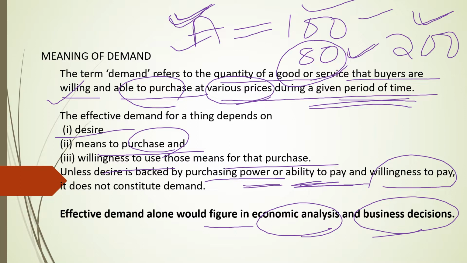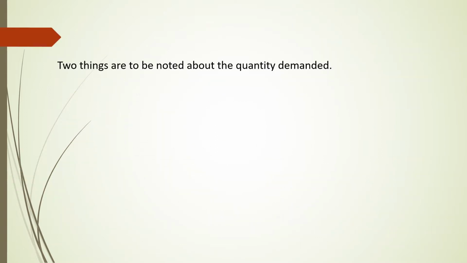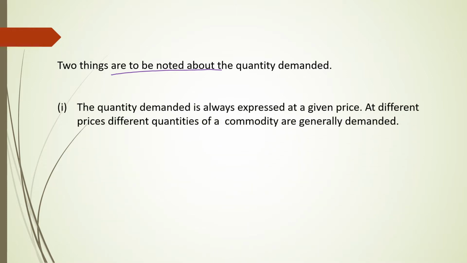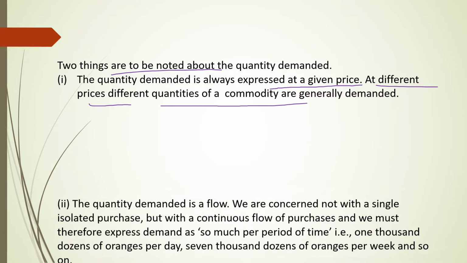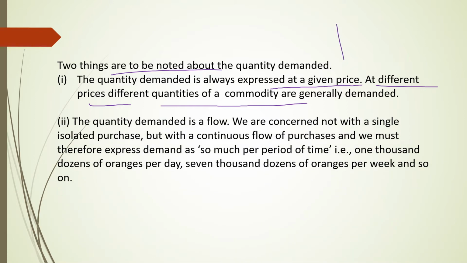All this together we call demand or effective demand in economics. You have to consider two things. That means you have to know two things with respect to quantity demand. Quantity demand is always expressed at a given price. At different prices, different quantities of a commodity are generally demanded. That means as price changes, quantity demand also changes.